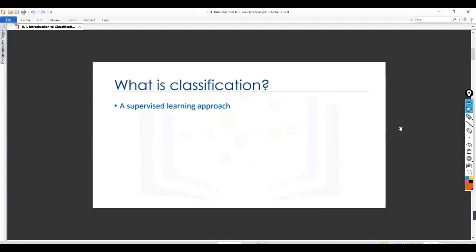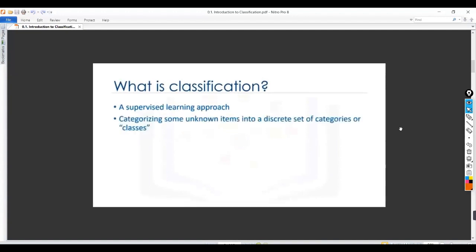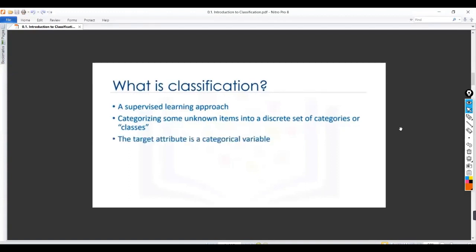After applying supervised machine learning, we are going to categorize some unknown items into a discrete set of categories or classes. So this is called a supervised machine learning technique that we apply for classification, where the target variable is categorical. Here we have an output variable, and the output variable of this one is categorical.